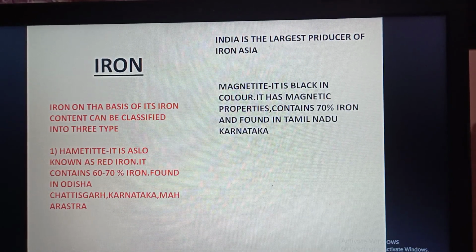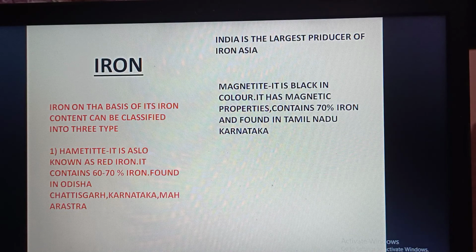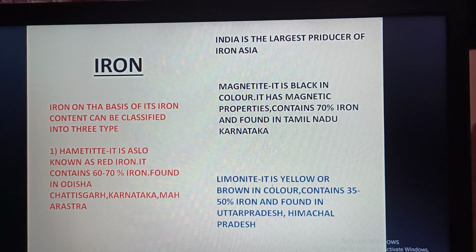The next type is magnetite. It contains 70% of iron. It is the best quality of iron. It is also known as black ore because it is blackish in color. It has magnetic property, that is why it is known as magnetite, and it is found in the states of Tamil Nadu and Karnataka. The next type is limonite. It contains 35 to 50% of iron, which is yellow or brown in color and found in the states of Uttarakhand, Uttar Pradesh and Himachal Pradesh.